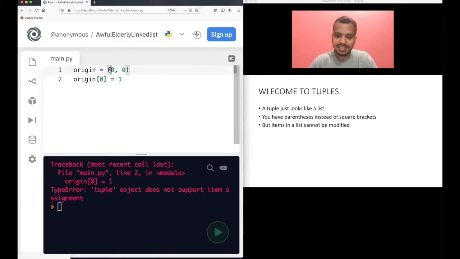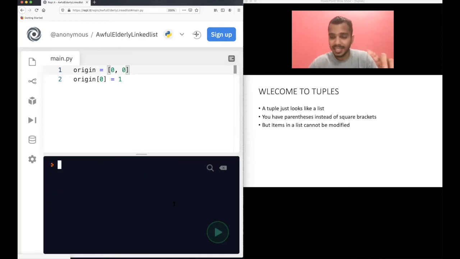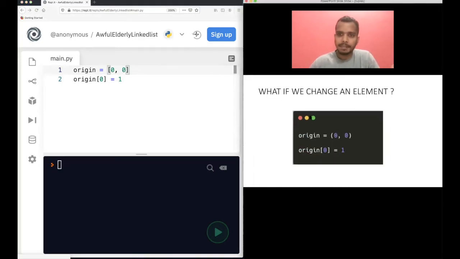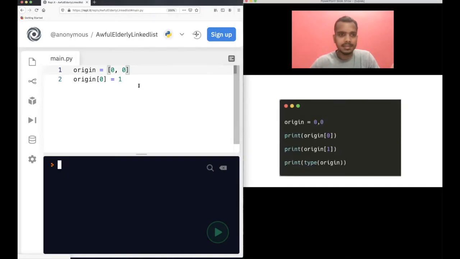If it was a list, you could have done it easily, right? There will be no errors if it was a list, but not in case of a tuple. That is the main difference between tuple and list. All the other operations and functions are quite similar to list, as we will see in further examples. Now, the next one is quite an interesting thing.